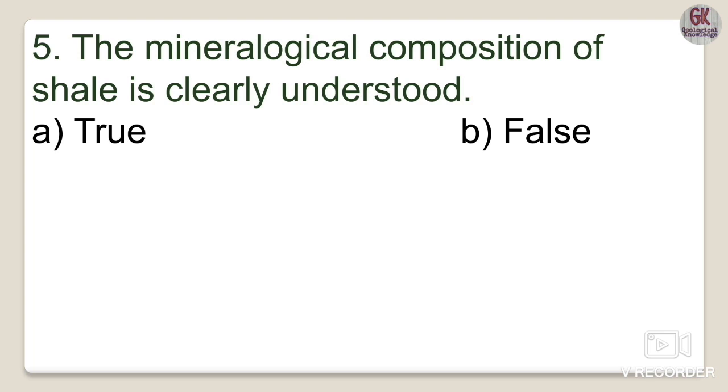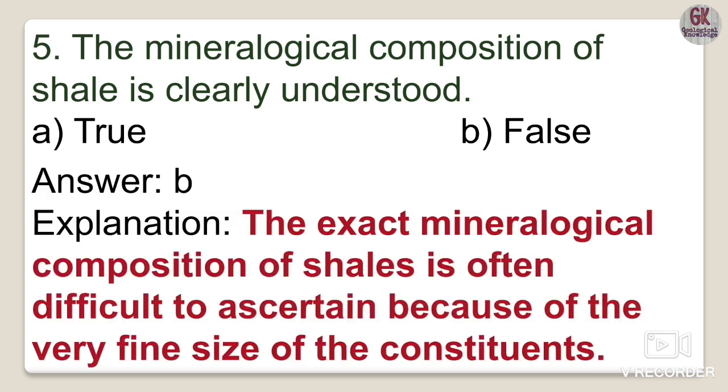Mineralogically they are clay minerals, but the question is saying that the mineralogical composition of shale is clearly understood, whether it's true or false. The exact mineralogical composition of shales is often difficult to ascertain. Why? Because of the very fine grain size of the constituents. In the Wentworth grain size scale, the argillaceous sedimentary rock or the clay minerals occur at the last.